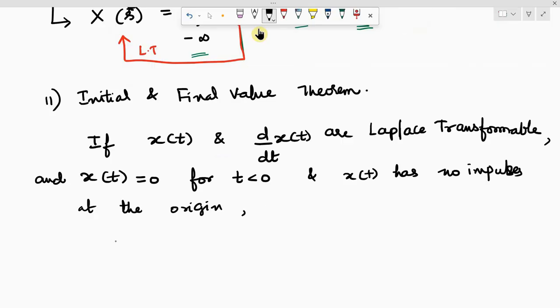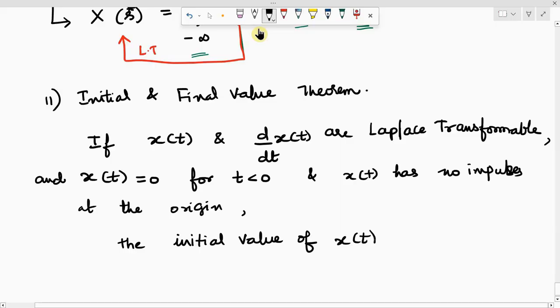So based on all these conditions, the initial value of x of t, that is x of 0 plus, is equal to limit s tends to infinity s into X of s. I'll tell you all this further.